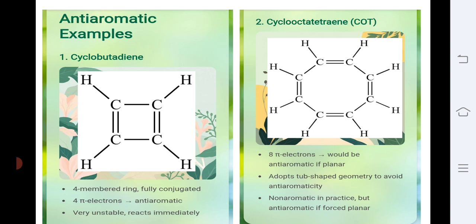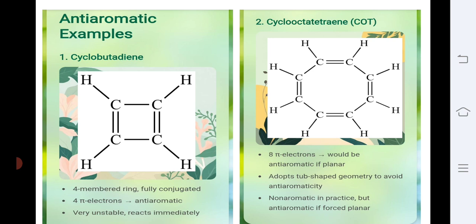We can say that it follows the 4n pi rule. If we put n is equal to 4 in the 4n pi electron rule, we are getting 4 into 4, 16 pi electrons. That's why we can say that this compound is anti-aromatic in nature.